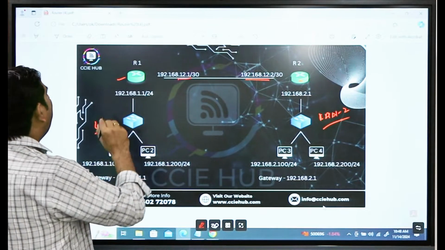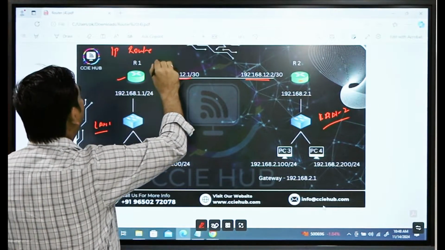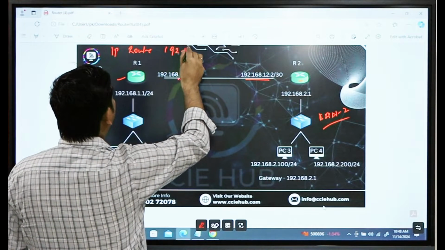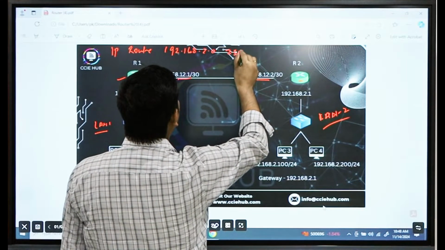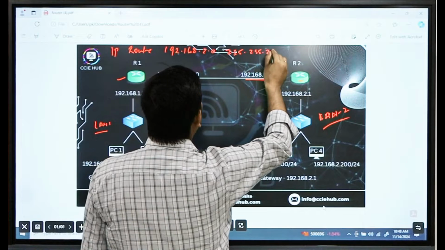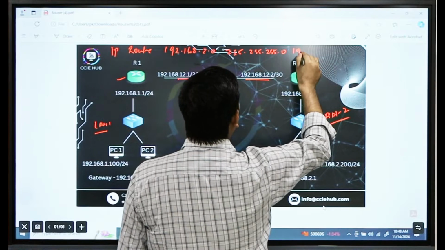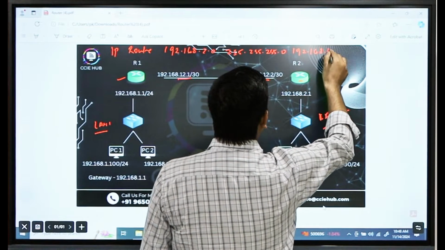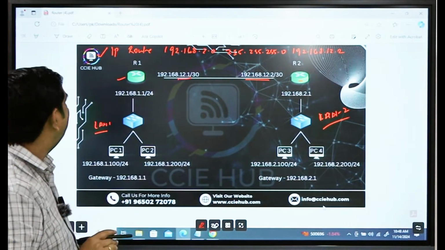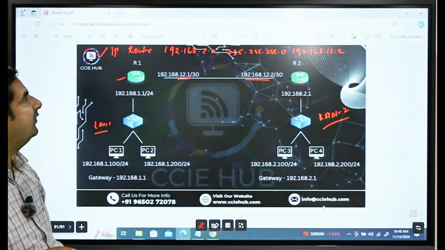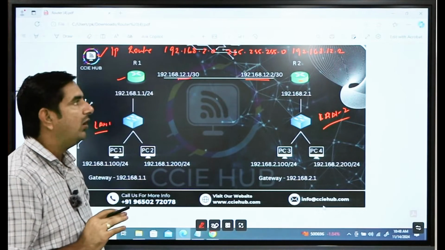On R1, I am going to add an IP route to 192.168.2.0, with subnet mask 255.255.255.0, and the next hop IP is 192.168.12.2. I am just adding it on R1. So once I add the IP route 192.168.2.0/24 with next hop 12.2,